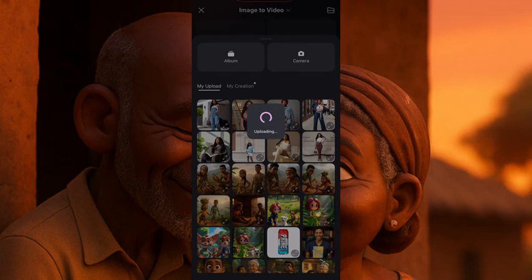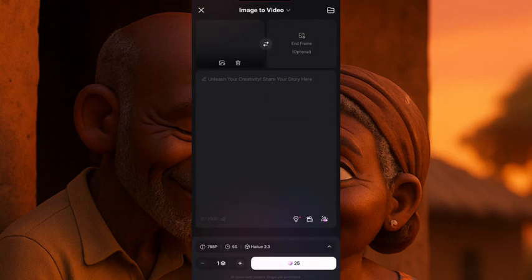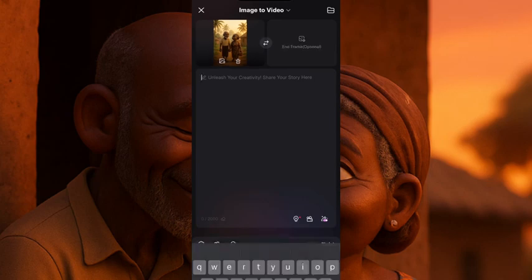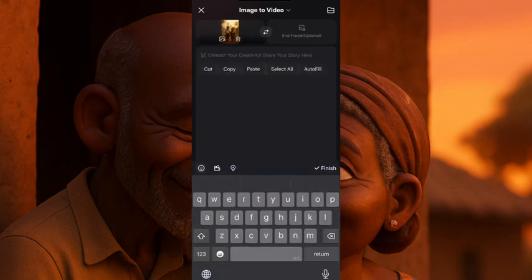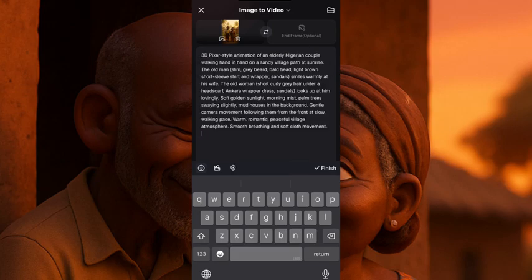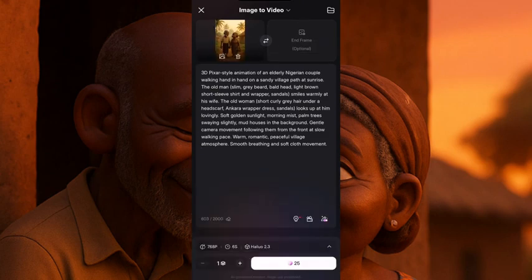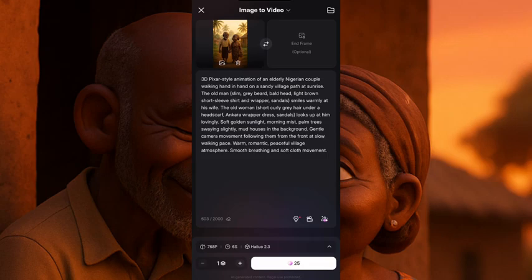Okay, so that is the first image we generated. Let's wait for the image to load. Now, once this image loads, the image is there. Down here, you see unleash your creativity. I'll click there and I'll paste that prompt. So the same prompt you used in creating the image is the same prompt you are using to generate the video. So I'll click here and click paste. Okay, now I have my paste, and then I'll click on finish. Now, after doing finish, we click here on 25. You see the 25 below, you click on 25.